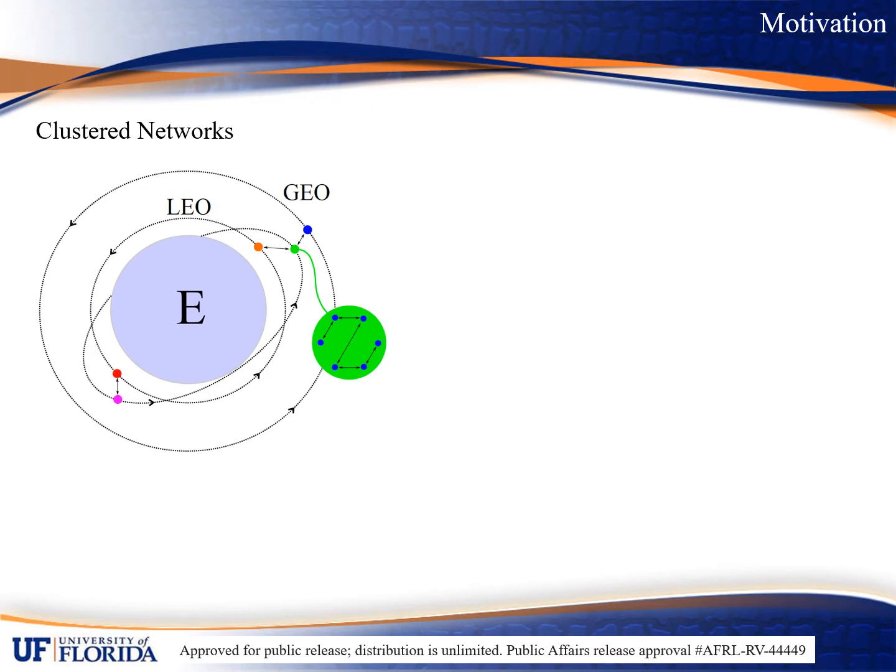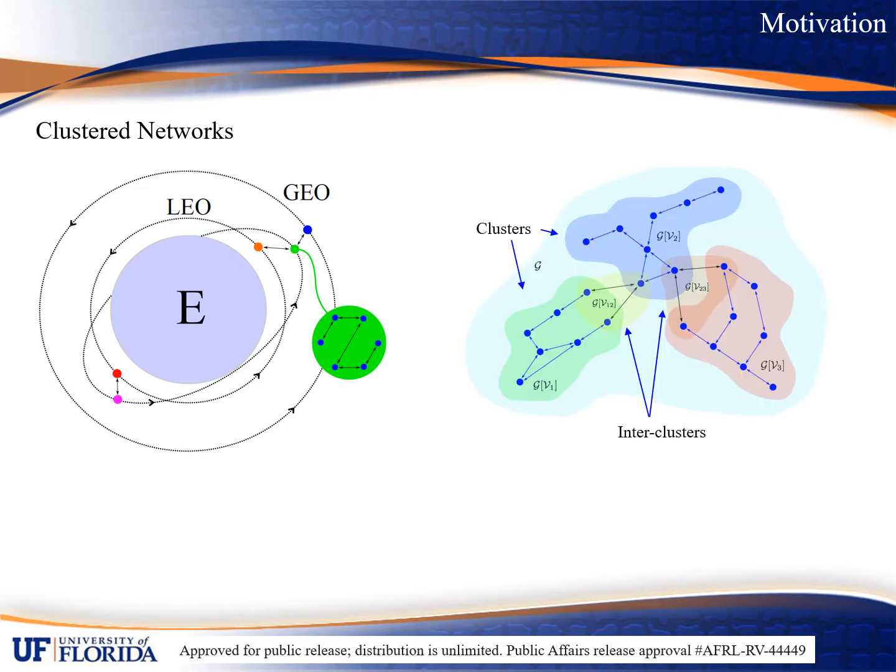Consensus can also be applied to clustered networks. Here we present an example on the left. Suppose there is a team of satellites that is divided into groups, i.e. clusters, where each cluster orbits around the Earth. While the satellites in each cluster can continuously communicate with their neighbors that are in the same cluster, communication between clusters may only be intermittent. Next, we show an example of a clustered network on the right.